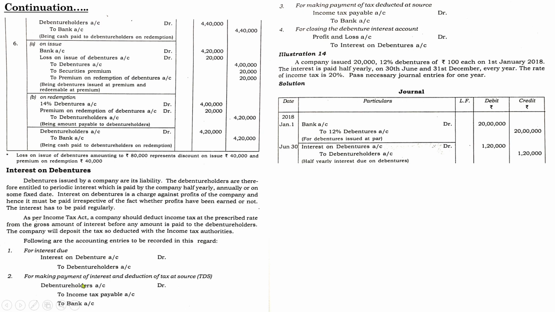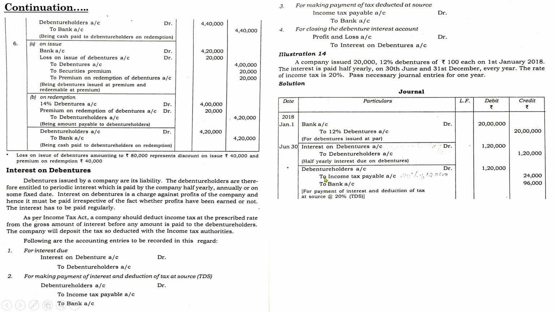Next one, for making payment of interest and deduction of tax at source. So to debenture holders, how much amount is paid? 1,20,000. And for this 1,20,000, the company has to pay tax of 20%. That is the concept. So how are we going to deal with it? The entry will be to debenture holders account. Same date it will be written. There is no other information given, otherwise it would have been mentioned in the question. Or else you can write the same date.